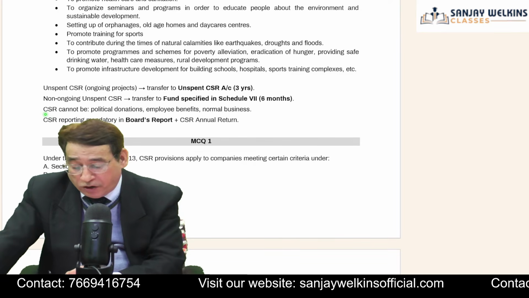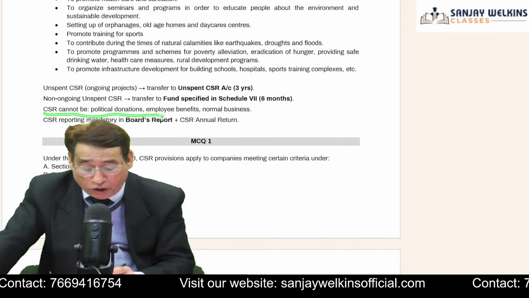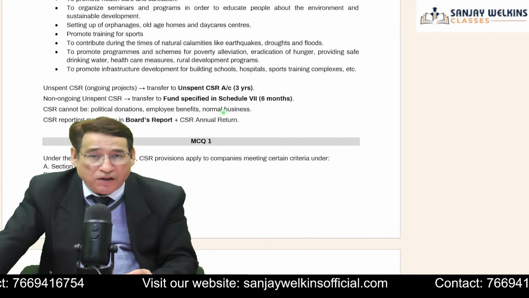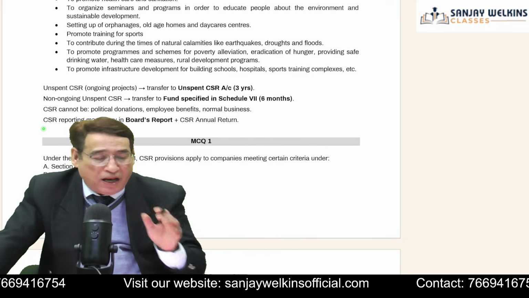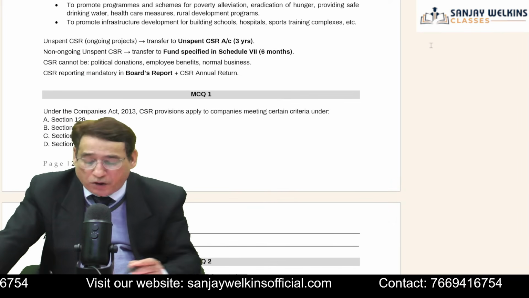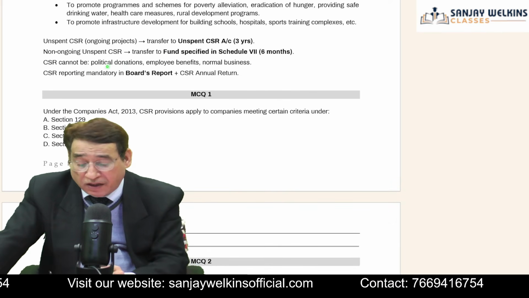Another important point is that CSR cannot be for political donation, employee benefits and normal business. Is it clear to you? Indirectly, any activity which is not going to help society as a whole cannot be treated as a CSR activity.